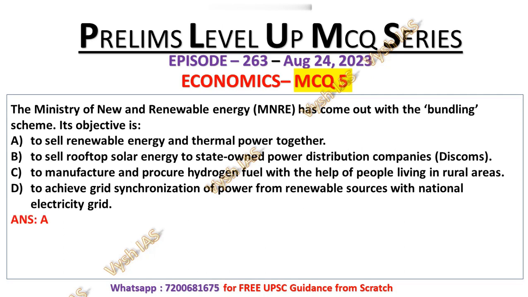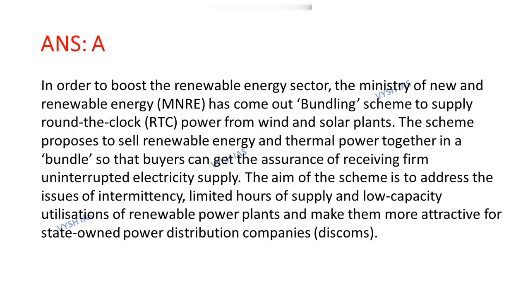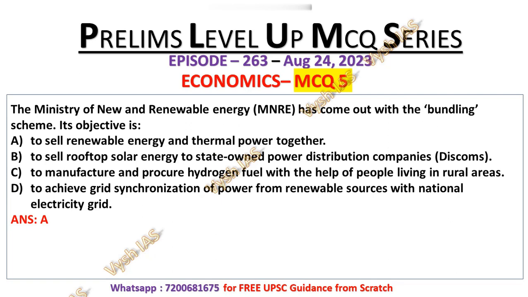So its correct answer will be option number A, that its objective is to sell renewable energy and thermal power together. In order to boost renewable energy sector, the Ministry of New and Renewable Energy has come out with the bundling scheme to supply round-the-clock power from wind and solar plant. The scheme proposes to sell renewable energy and thermal power together in bundle so that buyers can get the assurance of receiving uninterrupted electricity supply, which is statement number A. That's why the statement number A is correct regarding this scheme.